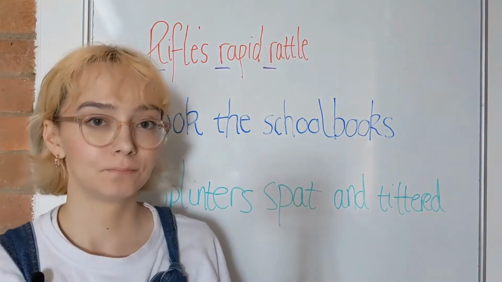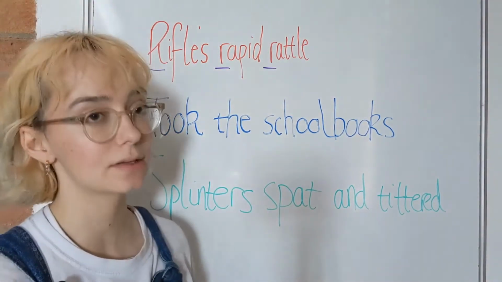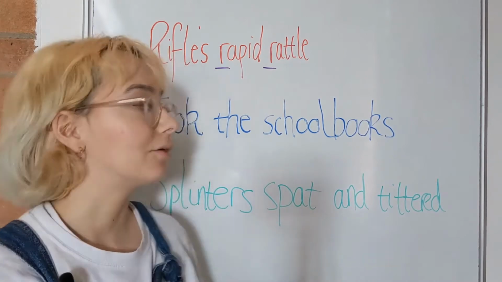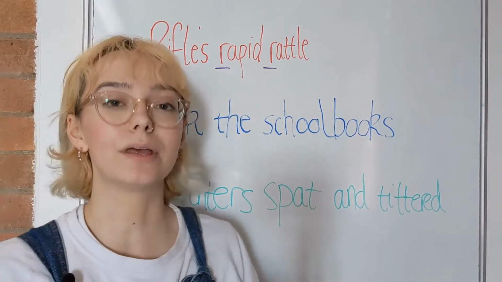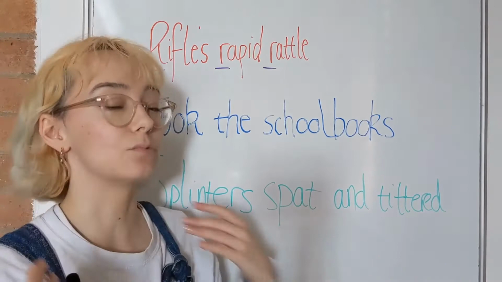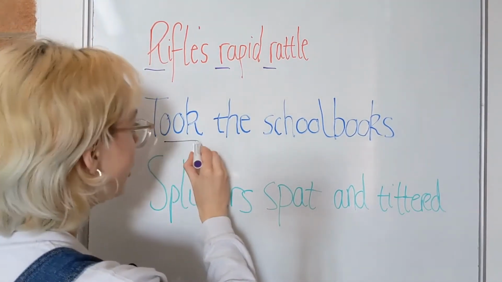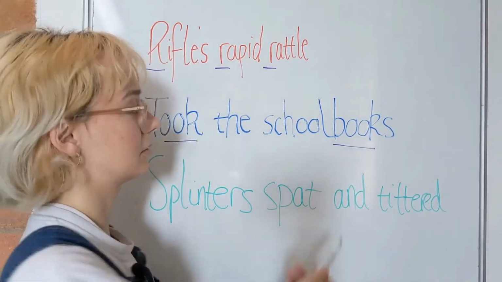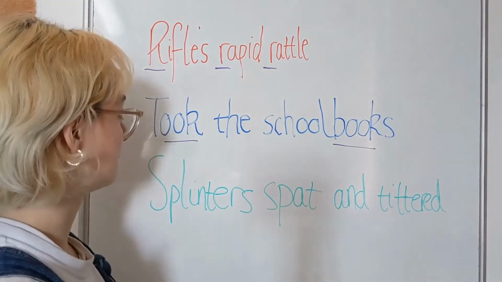consecutive word. Now in this second sentence, "took the school books," we have an example of assonance. Now here we have the repetition of sounds within a word. So compared to alliteration, we have this repetition within the word, and we can hear that with "took the school books." And you can also perhaps argue that that school sound also is repeated.